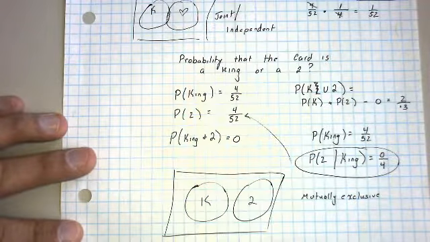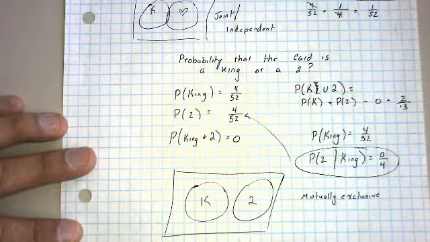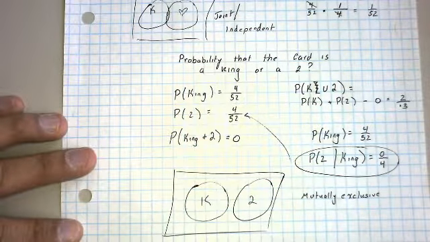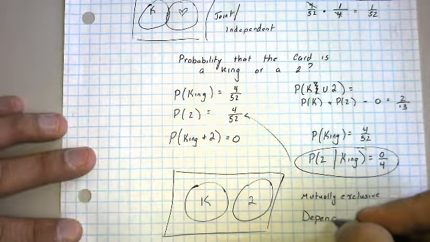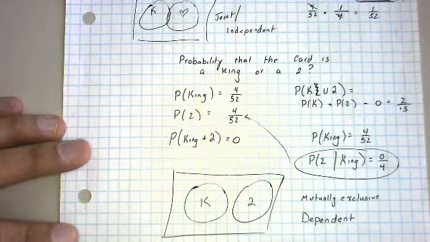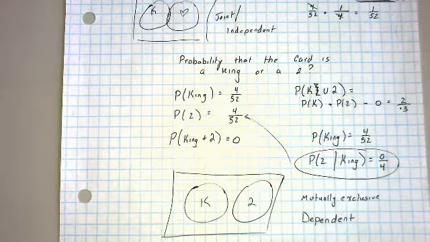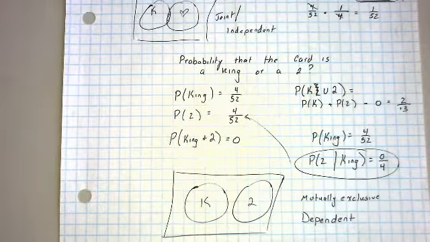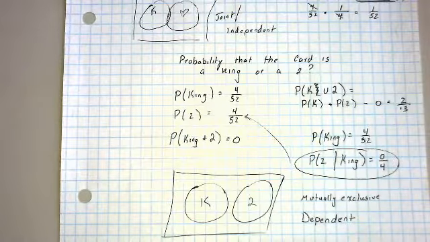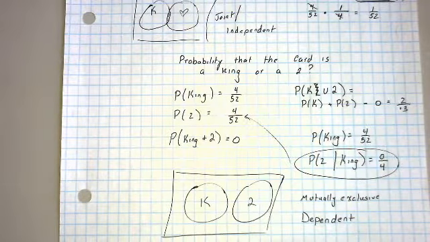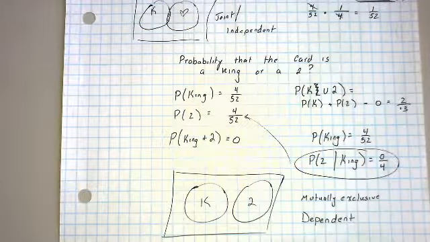So this is extremely important. These mutually exclusive events are not at all considered independent. Quite the contrary, they are considered dependent events. As a matter of fact, that is always true. If two events do not overlap, then the probability of them happening together must be 0.